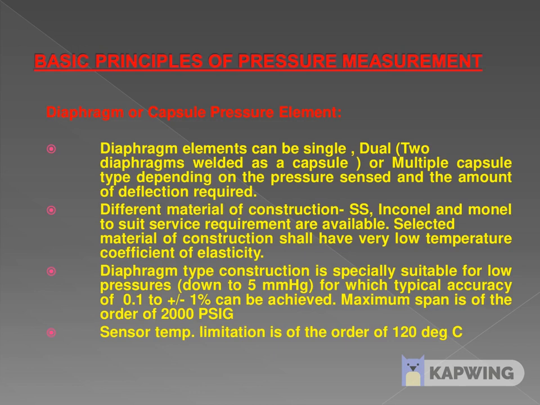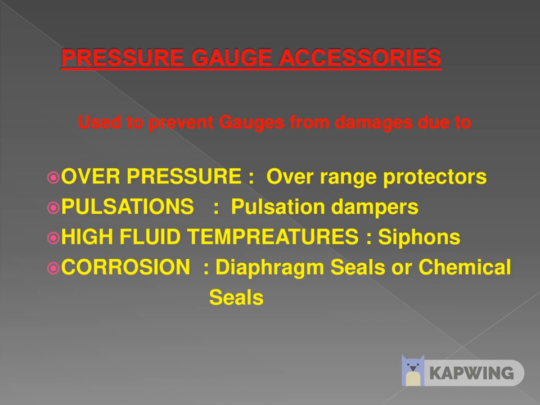Diaphragm and capsule type pressure gauges. The diaphragm element can be single, dual, or diaphragms welded as a capsule, or multiple capsules, depending on the pressure sensitivity or the amount of deflection required. We especially use this on corrosive material, sometimes paste type material. The range is not high, only up to 2000 psi, or 5 to 2000. But sometimes we can use a diaphragm with other gauges.